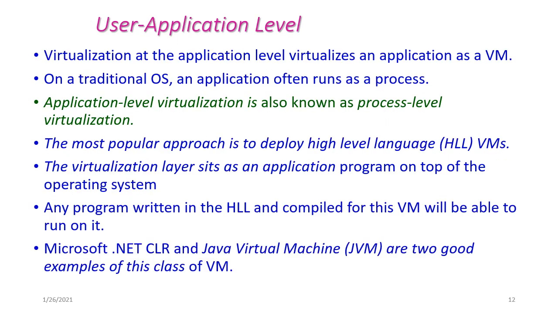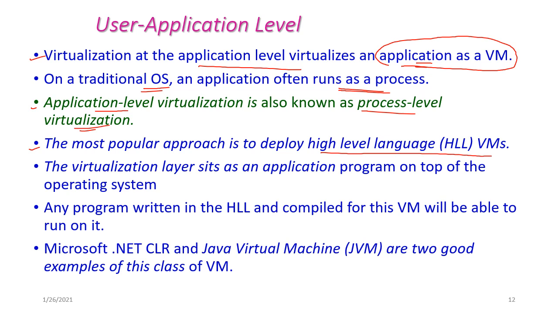User application level virtualization. In this virtualization, the application level virtualizes an application as a virtual machine. Here the virtual machine is simply an application. On a traditional operating system, an application often runs as a process. So the application level virtualization is also known as process level virtualization. The most popular approach is to deploy high-level language virtual machines. So applications should be developed by using high-level languages.